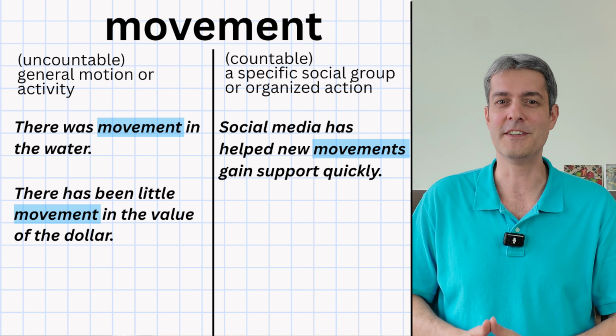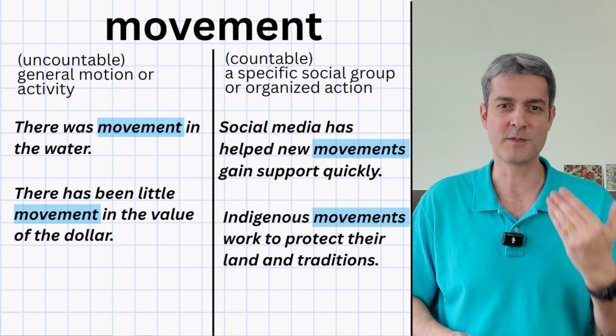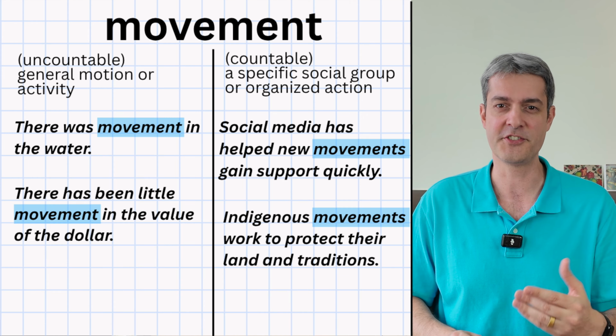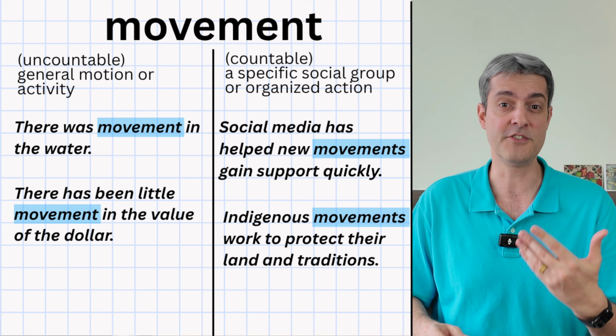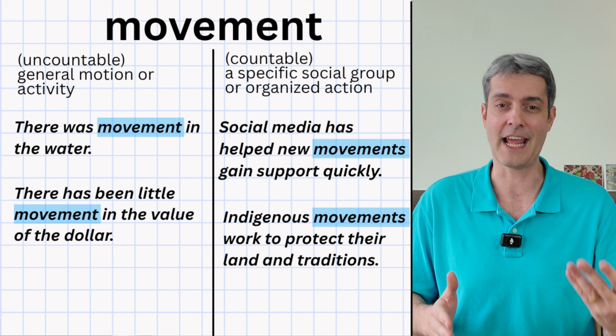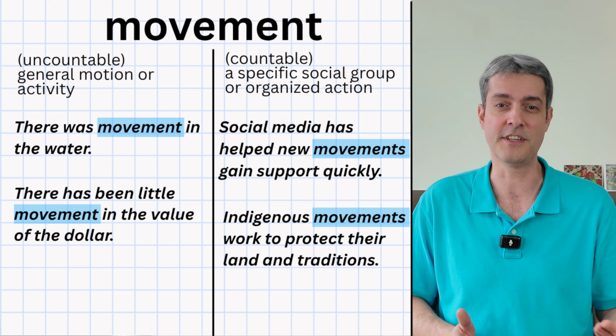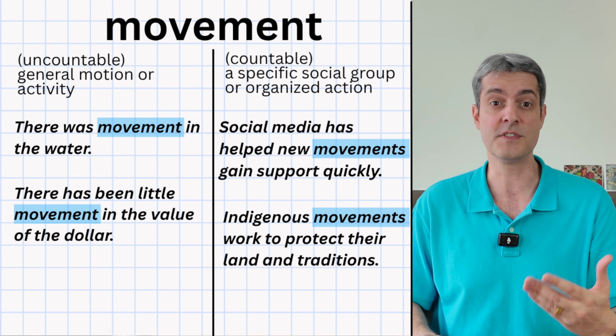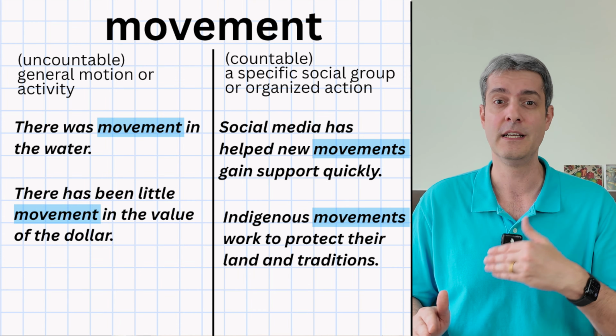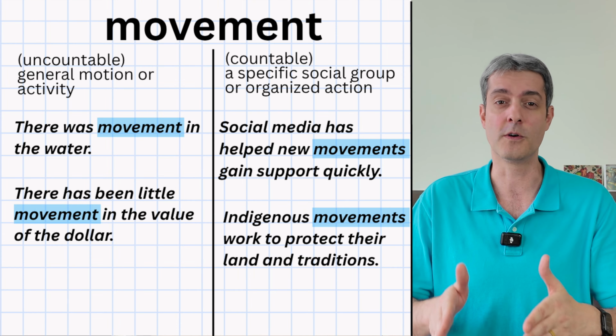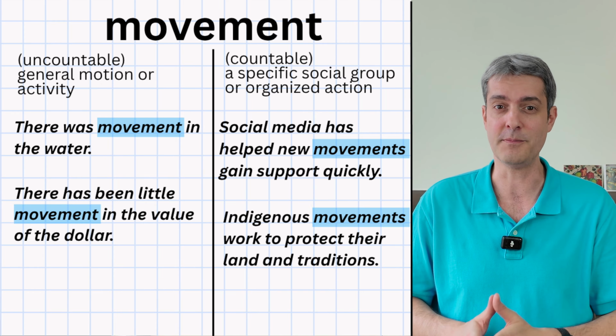Our next example here says, indigenous movements work to protect their land and traditions. So in this sentence, indigenous people, who are the original inhabitants of an area, are taking action to defend their land and traditions. This sentence uses movements in the plural form because it refers to different organized groups of indigenous people.